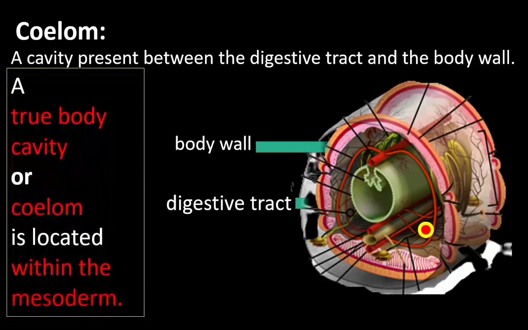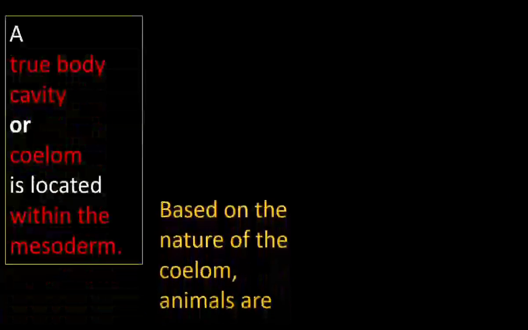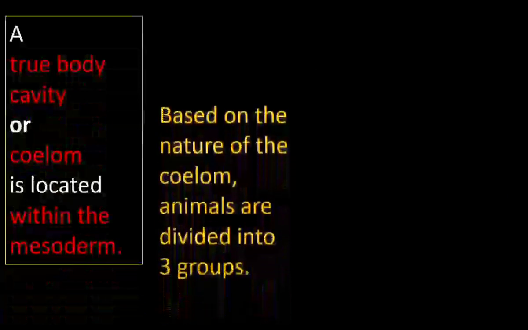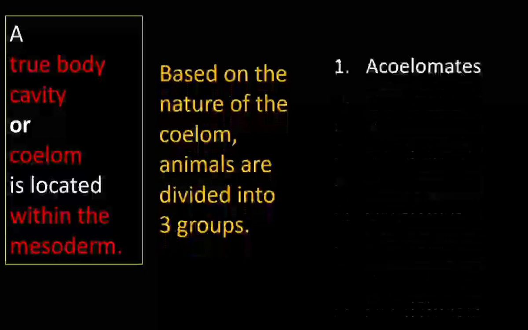What is called as true body cavity? When the body cavity is found within the mesoderm, that is true body cavity or coelom. Based on the nature of the coelom, animals are divided into three groups. They are acoelomates.